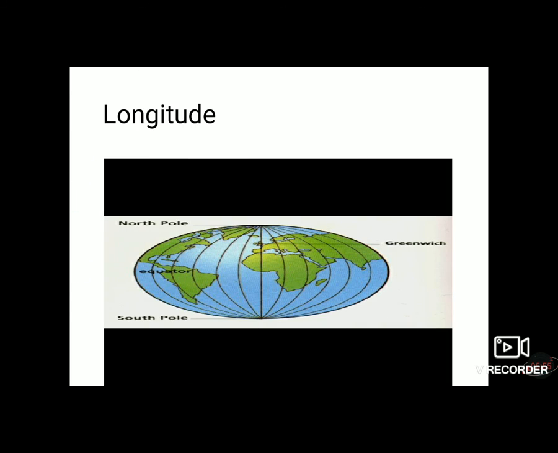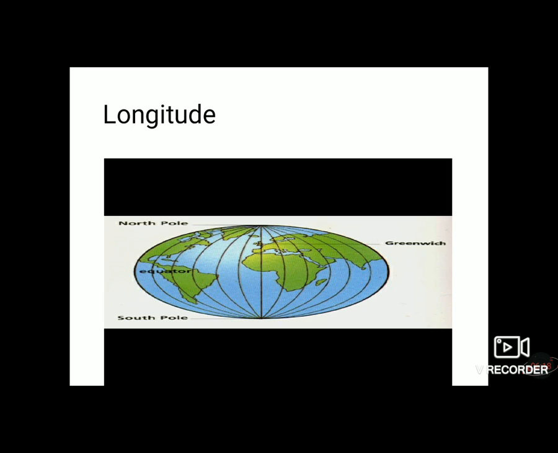Another is longitude. The vertical lines drawn on the surface of Earth are called longitudes. They meet at the poles, north pole to south pole. These lines come closer to each other while going towards the poles.